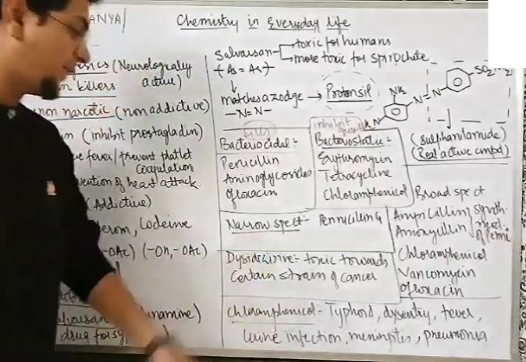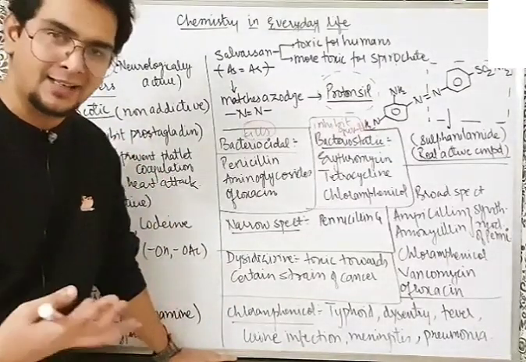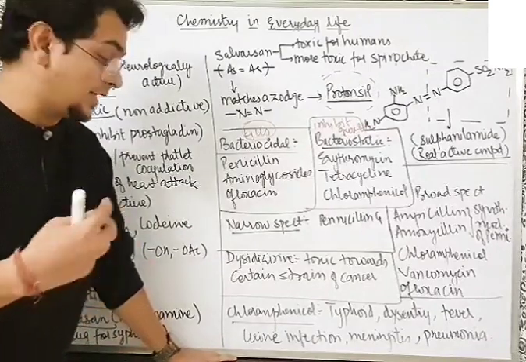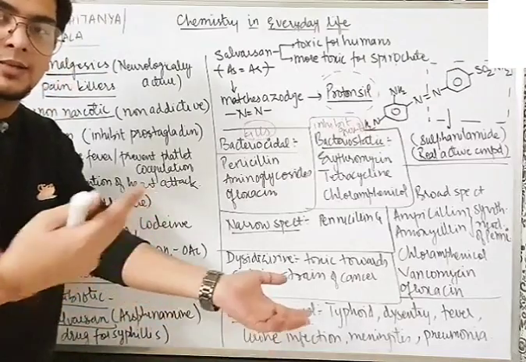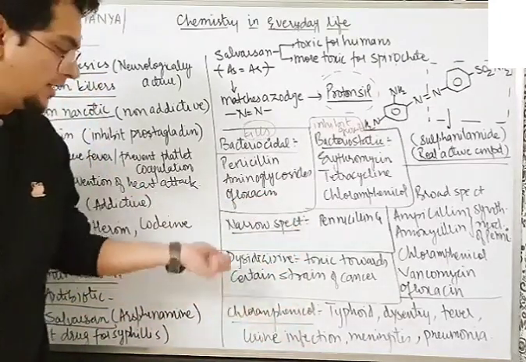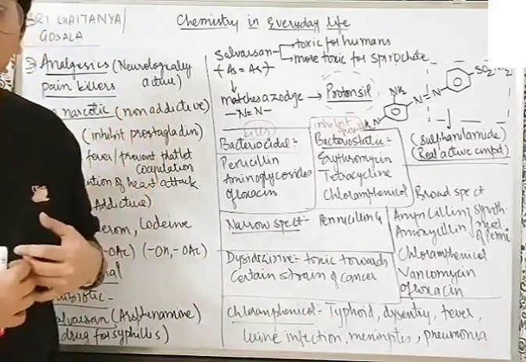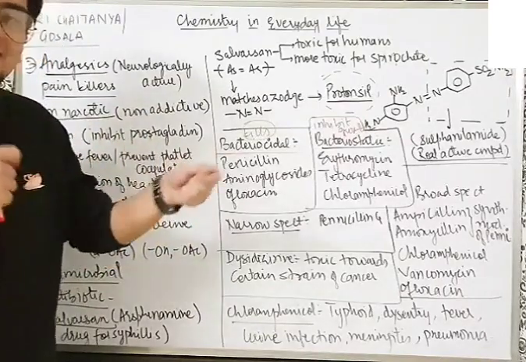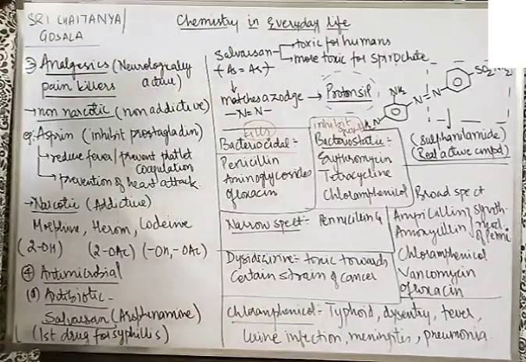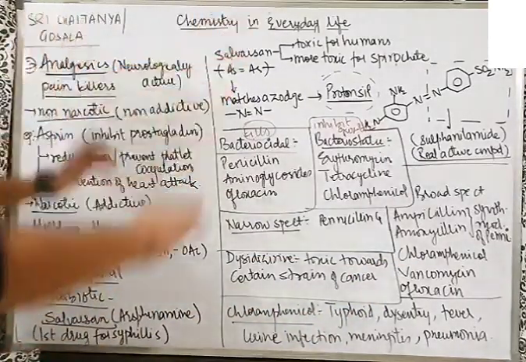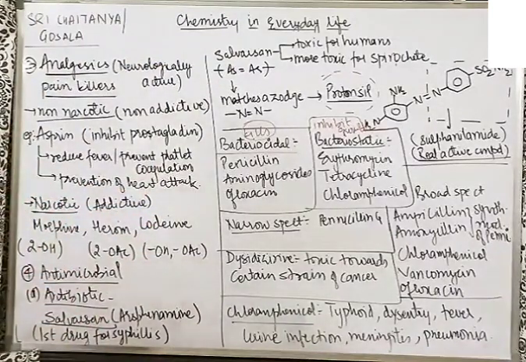Going ahead, chloramphenicol, very important. Chloramphenicol can be easily absorbed by the gastrointestinal tract. That means from our digestive system, it can be easily absorbed, so it can be taken orally. You don't have to give it directly in the veins, arteries or blood. It can be absorbed from the stomach or maybe the intestine. It is used for typhoid, dysentery, fever, urine infection, meningitis and pneumonia. So it has a wide spectrum of action against different kinds of bacteria. So this is about the antibiotics.